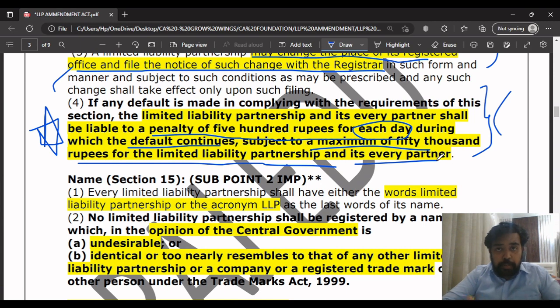So this is the main point which you should keep in mind. They are telling that if section 13 is not complied with, the LLP will be fined with a penalty of 500 rupees for each day. The LLP and its every partner will be fined 500 rupees for each day during which the default continues, and a maximum of 50,000 rupees for the LLP and its partners. Means this 50,000, taken together for the LLP and its every partner, will be a maximum of 50,000 rupees.